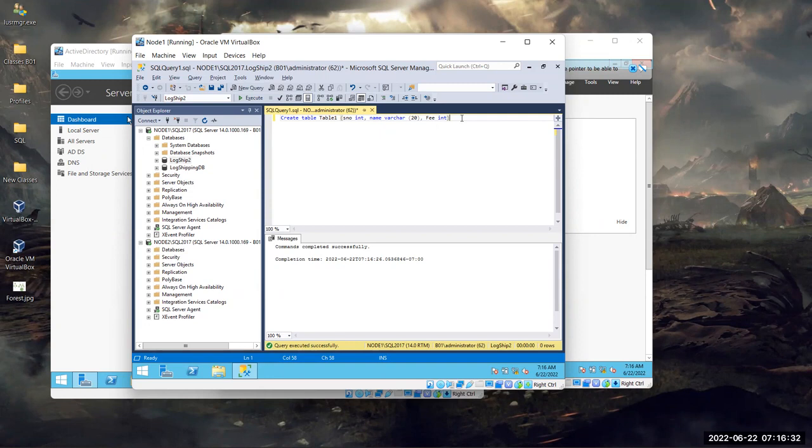Now insert. Insert into table. Insert into Table 1 values.